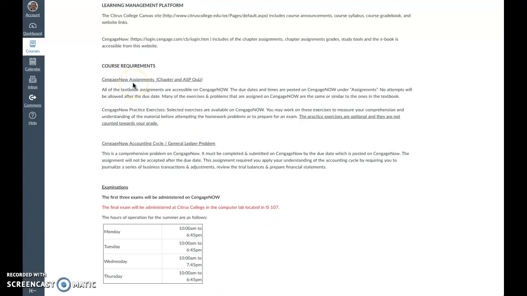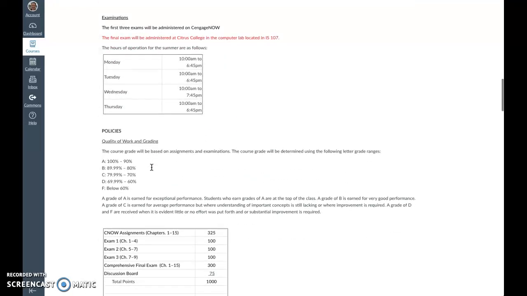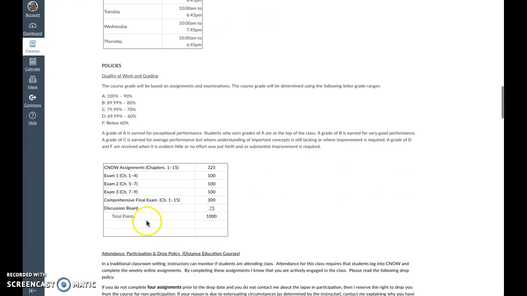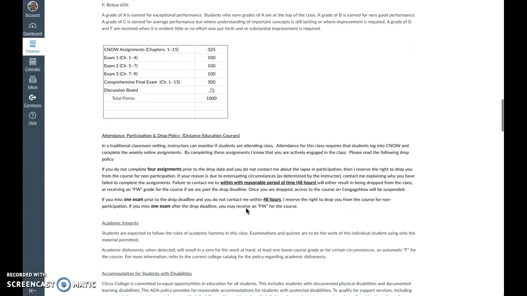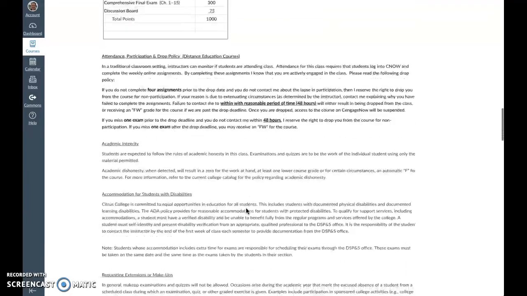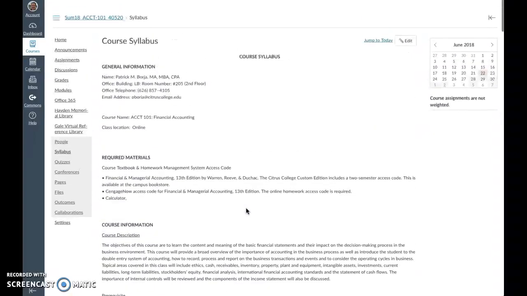It breaks down what the assignments are, any comprehensive problems such as an accounting cycle problem, the exams we'll be having, a breakdown of the points. The syllabus also includes the course policies such as participation and the drop policy, discusses academic integrity and accommodations for students with disabilities. So again, take a few minutes when you have a moment and look through the syllabus.